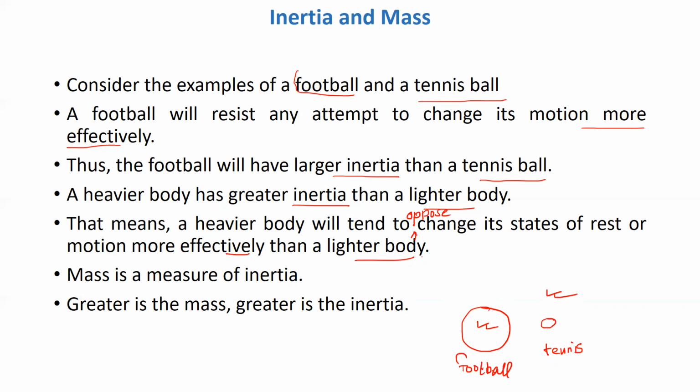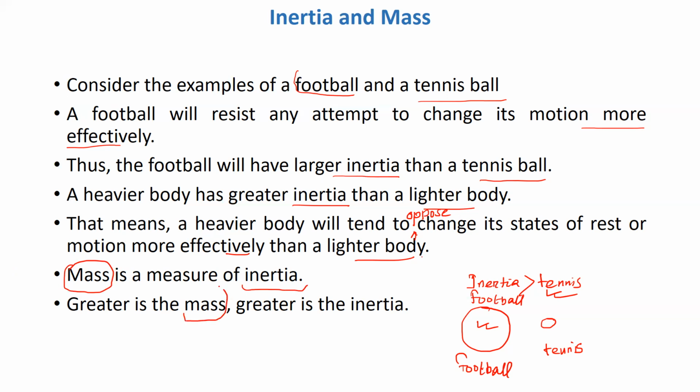So the inertia of the football is greater than the inertia of the tennis ball. Again, why? The football is heavier than the tennis ball. So mass is a measurement of inertia. If we have to define inertia, mass is an important parameter which defines inertia. Greater the mass, greater the inertia.